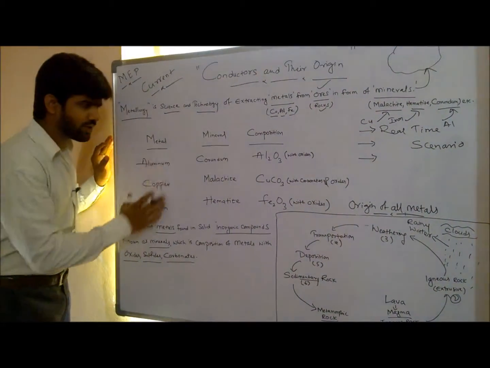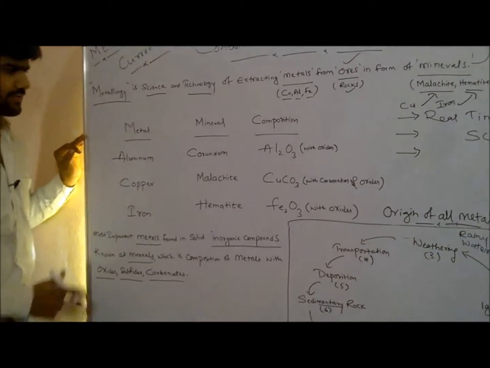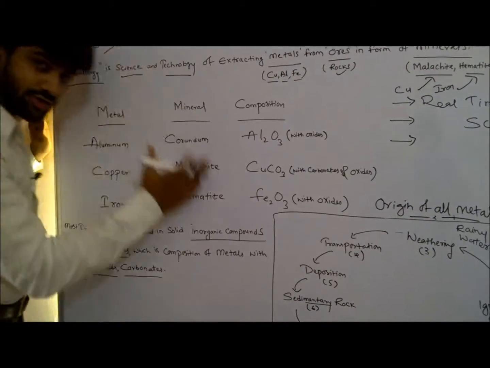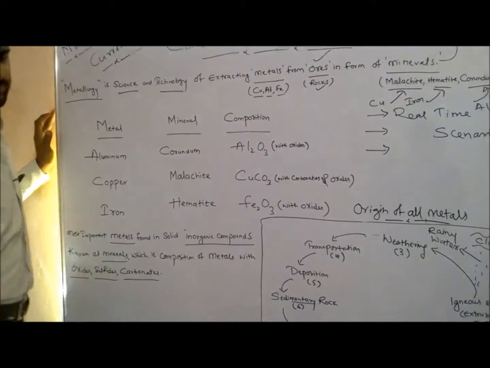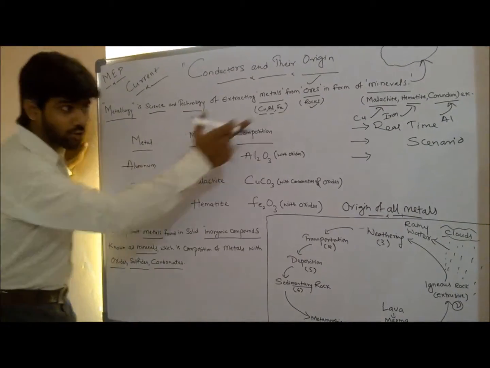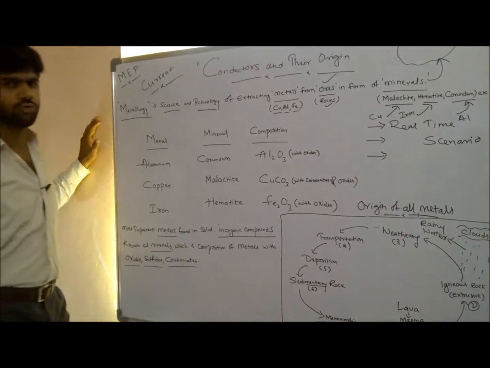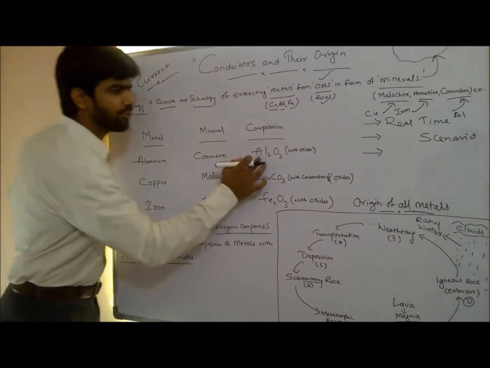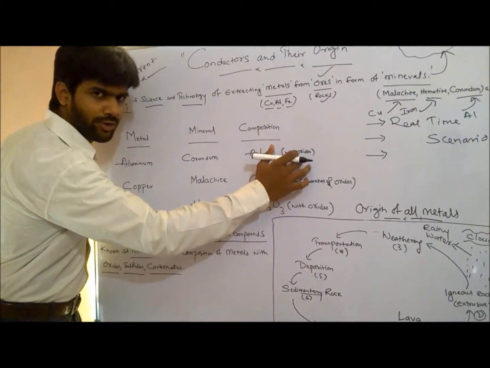I have given a chart for your clarity: what metal it is, in which mineral you will find this metal, and what is its composition. Metal aluminium, as I told you, will be found in corundum rocks, and its composition is Al2O3, with oxides. I'll come to this particular topic, oxides.